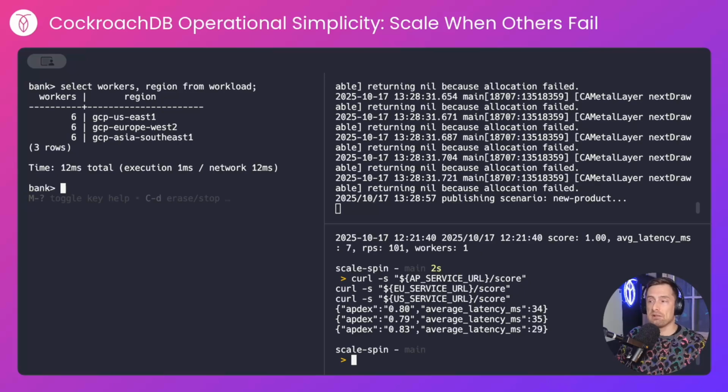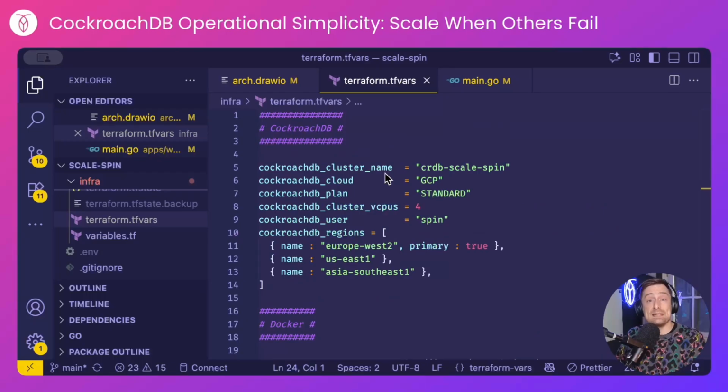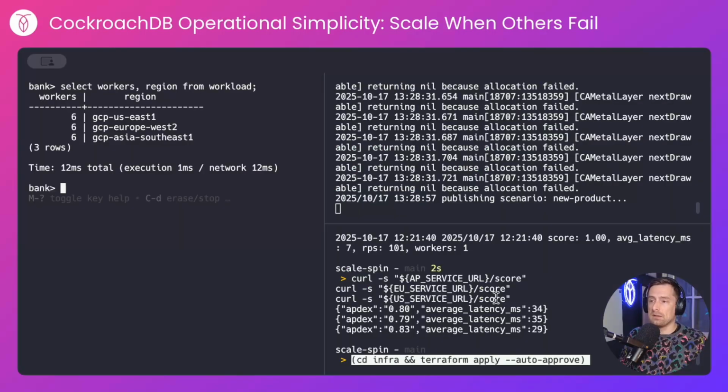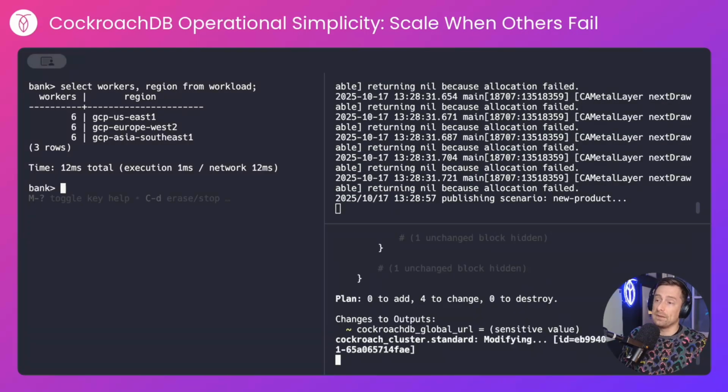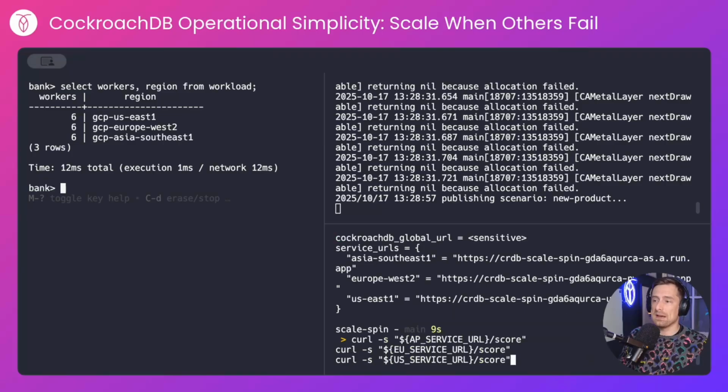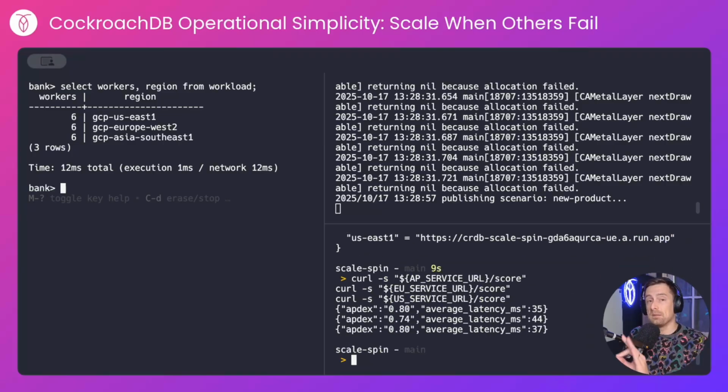Let's update the configuration to pump it up a little bit and see how that positively affects the Apdex score. This is simply us reacting to scaling challenges that our application has, but we're doing it in real time. Let's double the number of CPUs and apply the config. Now this will be immediate. That change would have already taken effect. If we look at the Apdex scores now, we'll probably see something similar, but give it a few seconds and those Apdex scores will go right back up to 1 again.